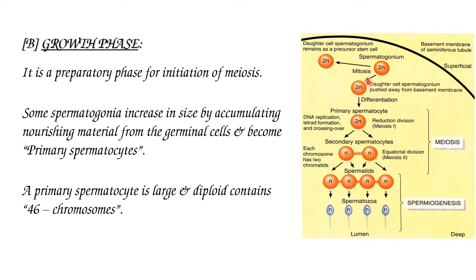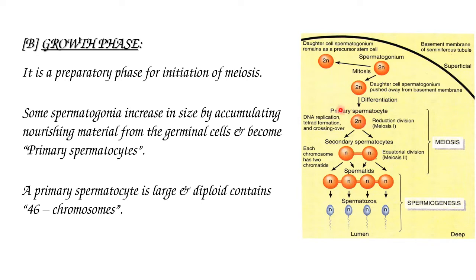This type B spermatogonia undergoes spermatogenesis. During this, type B spermatogonia increase in size by accumulating nutrient material collected from the germinal cells, and these enlarged spermatogonial cells become primary spermatocytes.